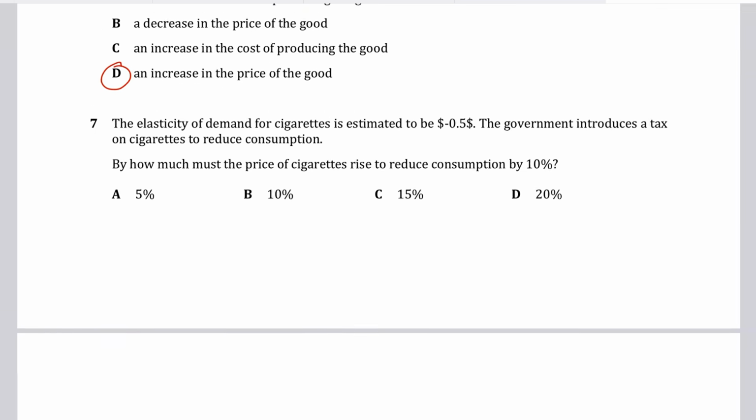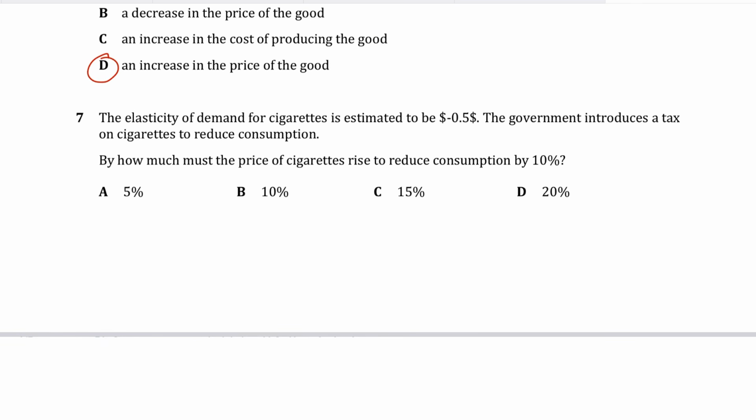Anyways, question number 7, elasticity calculation question. The question says, the elasticity of demand for cigarettes is estimated to be minus 0.5. The government introduces a tax on cigarettes to reduce consumption. By how much must the price of cigarettes rise to reduce the consumption by 10%? Now, if you apply the PED formula, which is the percentage change in quantity demanded divided by the percentage change in price, let's keep percentage change in price as a value we need to find. The PED is already given to you as 0.5. The percentage change in quantity demanded is given to you as 10%.